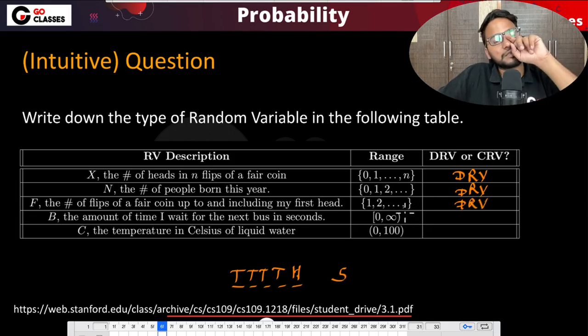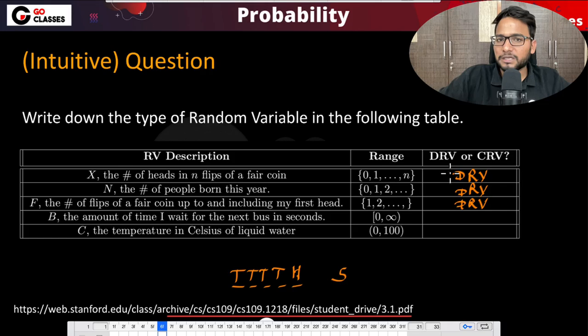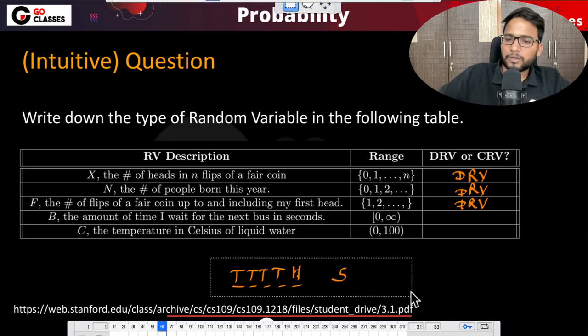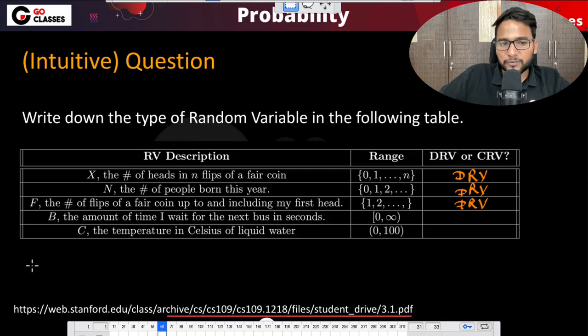See, this is an intuitive question. You don't need to worry about the answer. In the examination, whether it is a discrete random variable or a continuous random variable will be given. Don't worry about it. Either they will give you the definition, let's suppose that it can take a finite or countably infinite number of values, or maybe they will give you a description. From that, it should also be clear.